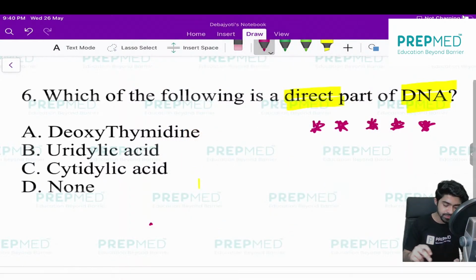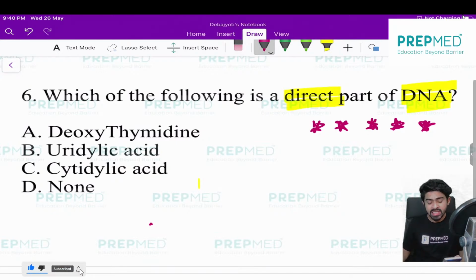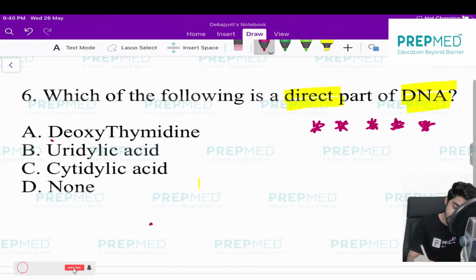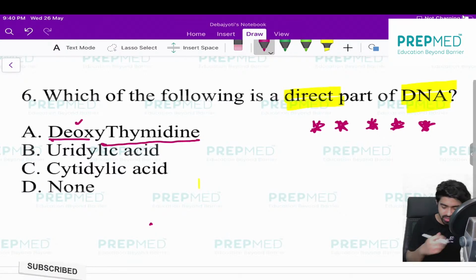Listen, when I'm saying it's a deoxythymidine, first you think about whether it's a DNA or RNA. Yes, it is deoxy, so it's correct that it is DNA. Next, I'm saying thymidine. You have to think about what the nitrogen base is known as. That is known as thymine.